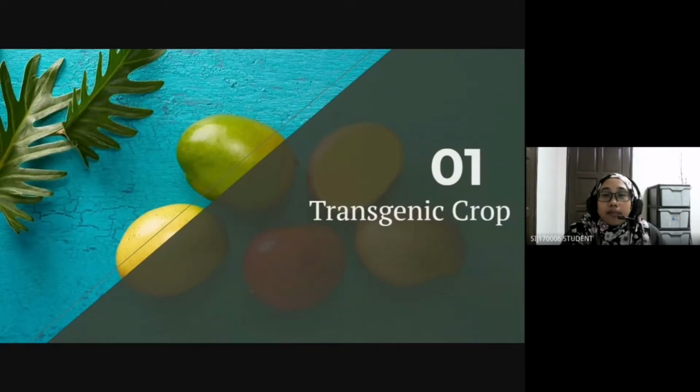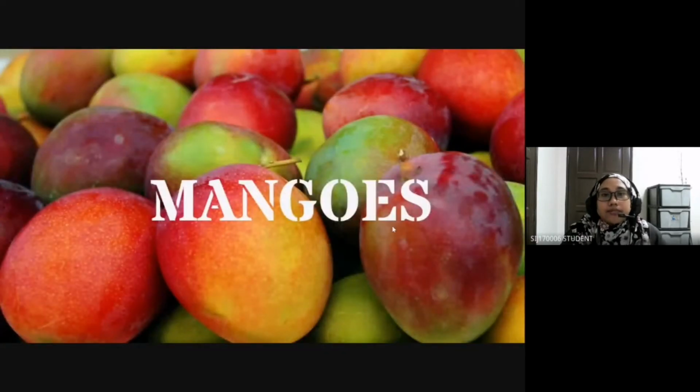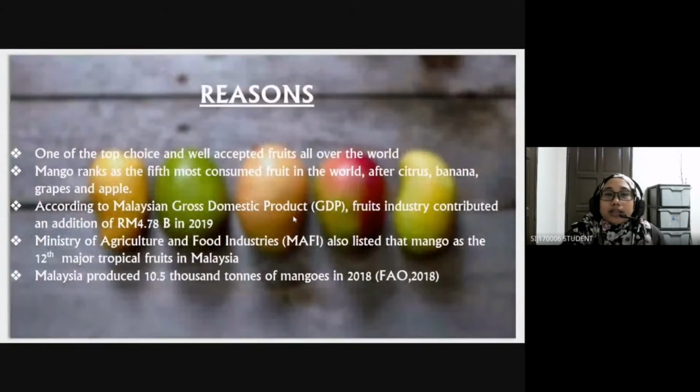For the transgenic crop, I chose mangoes. The reason I chose mangoes is that mangoes are one of the top choices and well accepted fruits all over the world. Mango ranks as the fifth most consumed fruit in the world after citrus, banana, grapes, and apple.